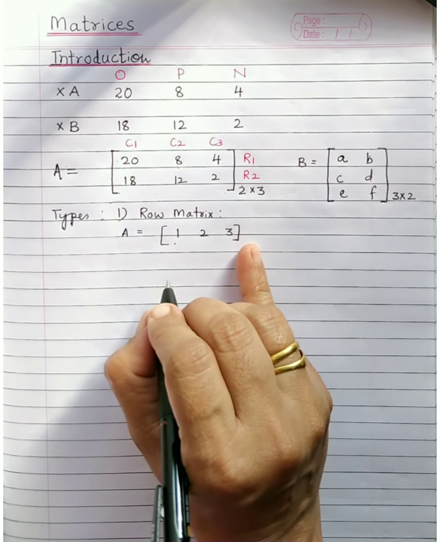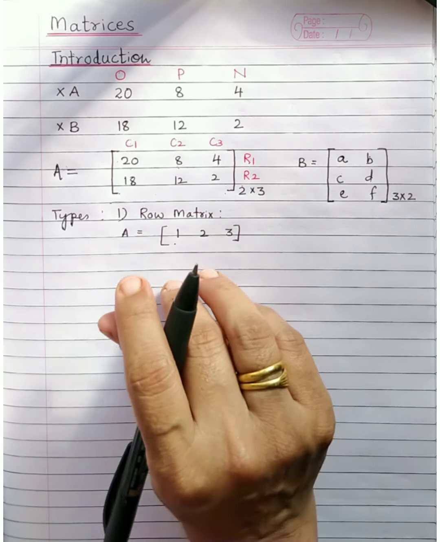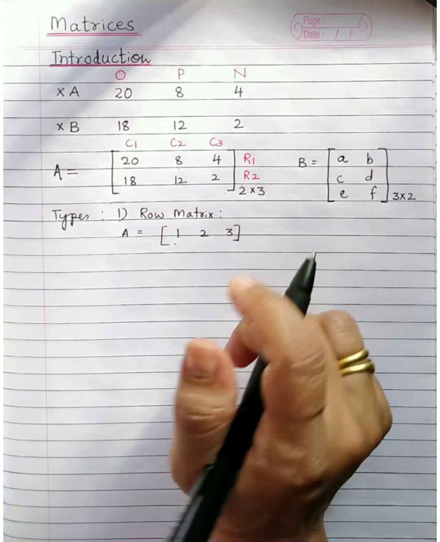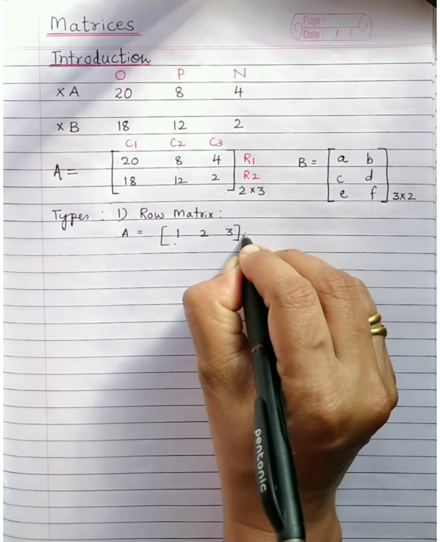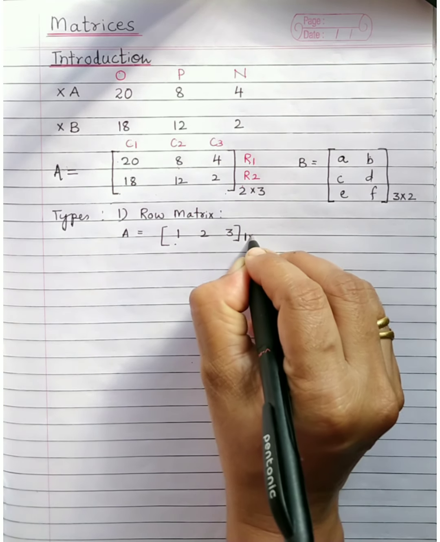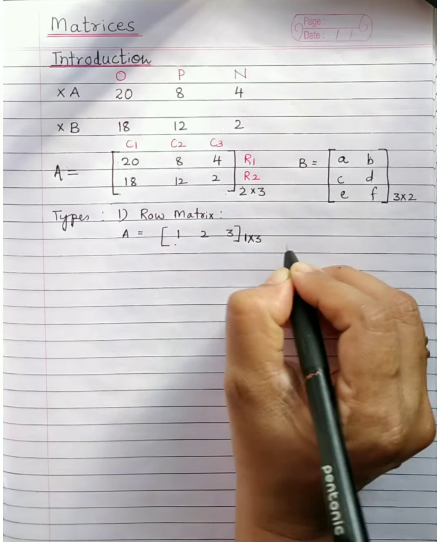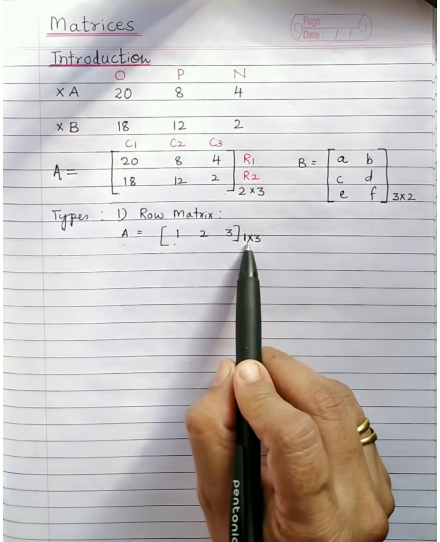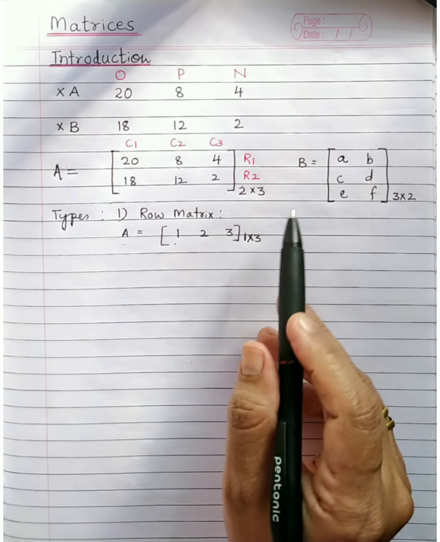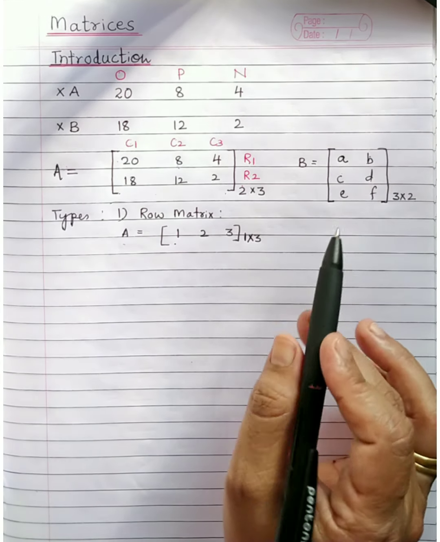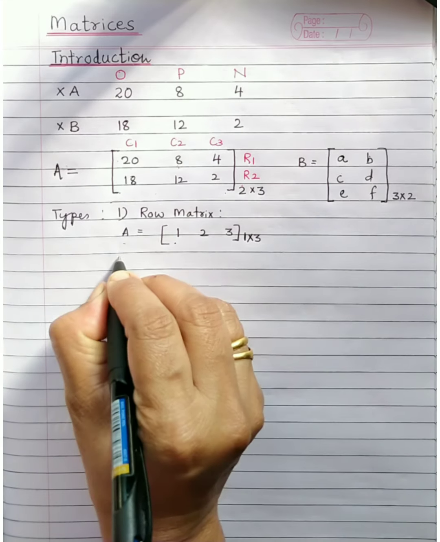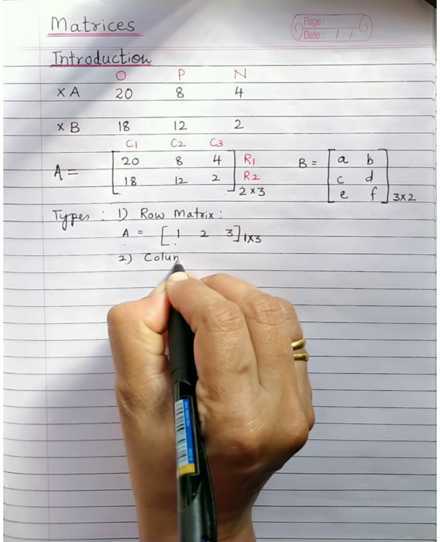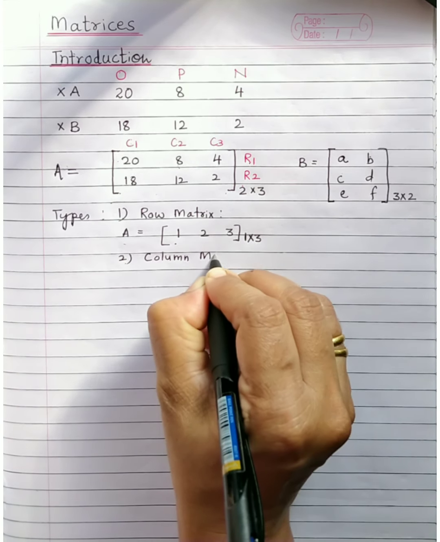It is made up of a single row. But how many columns are there? 1, 2, 3. Can you guess what the order of this matrix will be? Yes, number of rows, that is 1, by number of columns, that is 3: 1 by 3. So what do you understand? Whenever we talk about a row matrix, there will be only one row. The order will be 1 by n, where n is the number of columns, which may change. Secondly, as we can write a row matrix, in the same way we can write a column matrix as well. So what will be a column matrix?